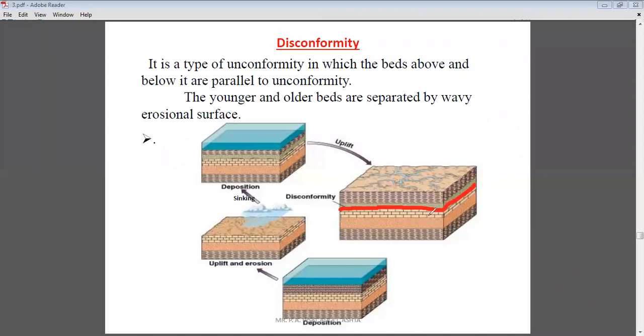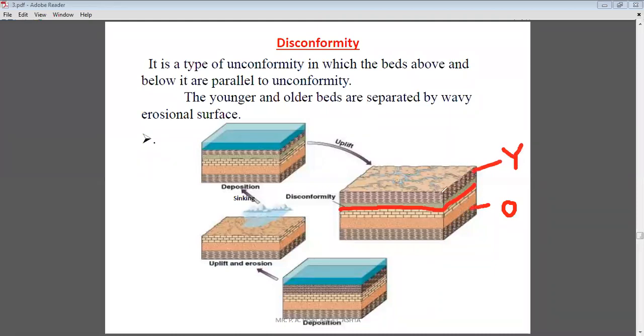What you see here above the unconformity line and below the unconformity line: below, the older rocks are present, these are the older rocks, and above the unconformity the younger rocks are present.